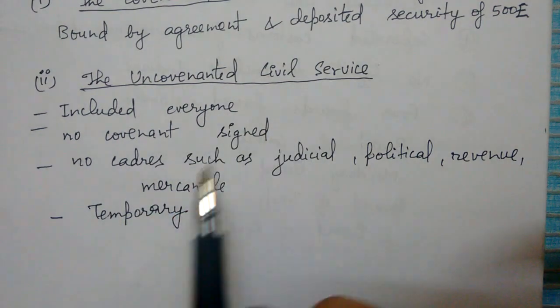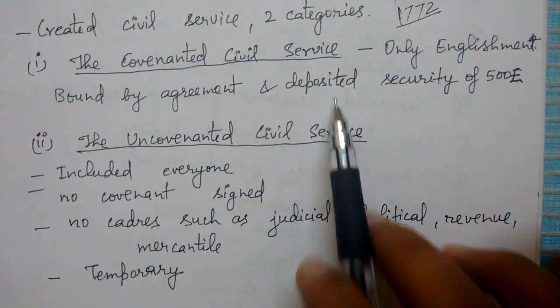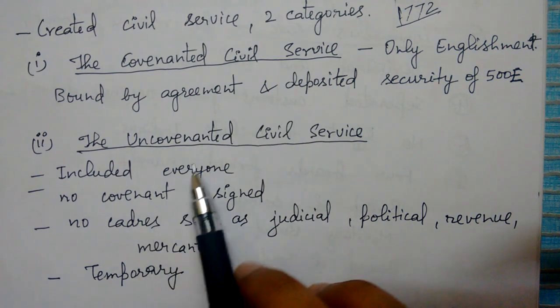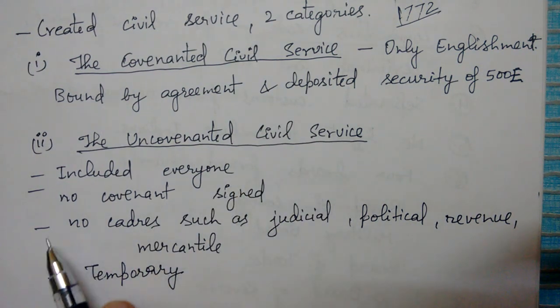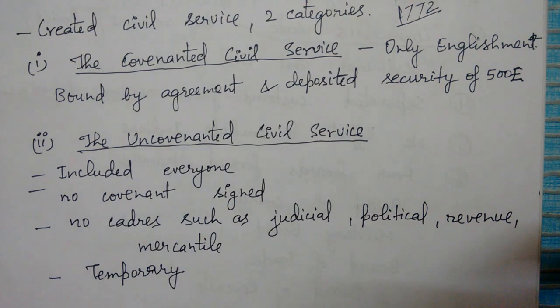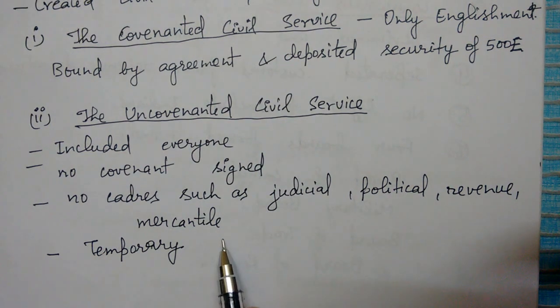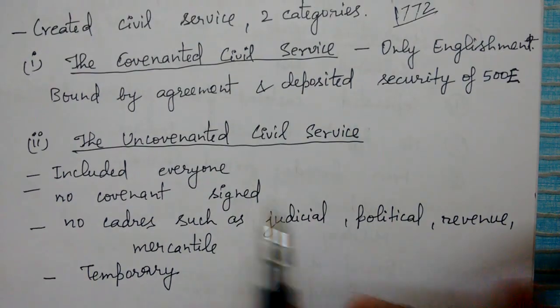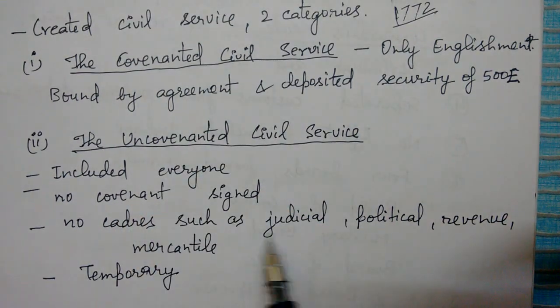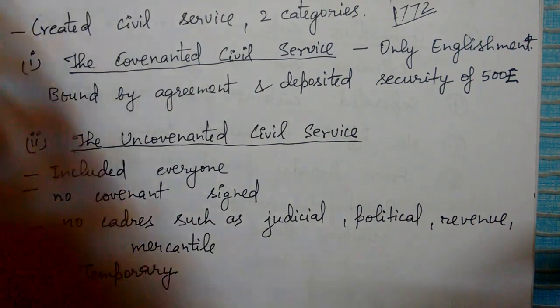But the uncovenanted civil services included everyone, and the covenanted generally included only Britishers, but uncovenanted included Indians also. No covenants, and covenant means an agreement. And then no cadres such as judicial, political, revenue and mercantile. In covenanted civil services there were four cadres: judicial, political, revenue and mercantile. But uncovenanted was not having that, and uncovenanted services were temporary in nature. So this is the main important thing.